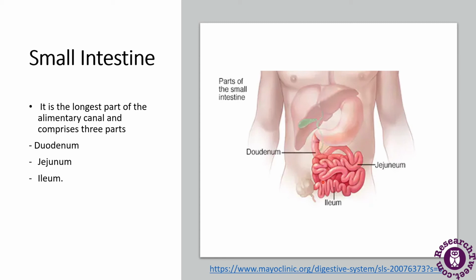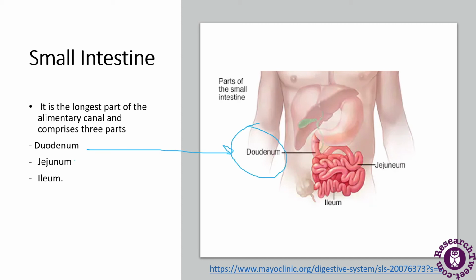The small intestine receives bile from the liver and pancreatic juices from the pancreas via this duct. The duodenum is C-shaped, and the pancreatic and hepatic secretions are added to the food by the hepatopancreatic duct.